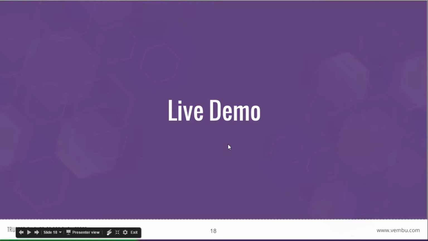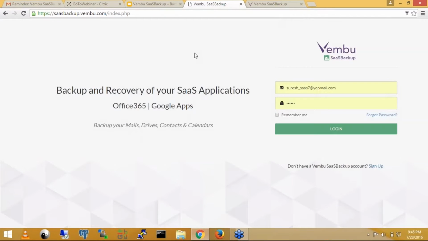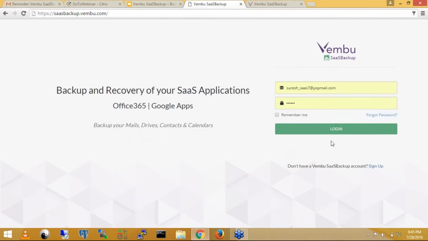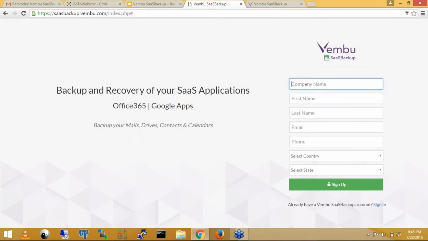Live demo. I'll show you how to sign up and how to configure backup with the Vembu SaaS Backup. First open the browser and type saasbackup.vembu.com in the browser menu. You need to sign up first. Just provide a company name and the other details, and then click the sign up button.